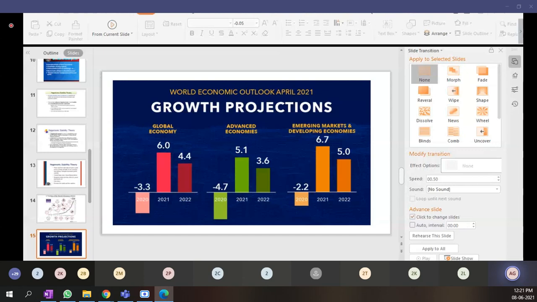Now, in 2021, as per these World Economic Outlook projections, the global economy is going to rise by approximately 6.0 percent. That is really a good sign.